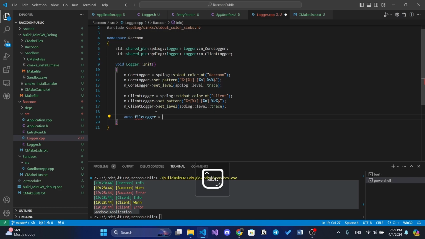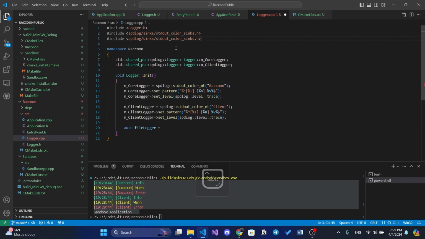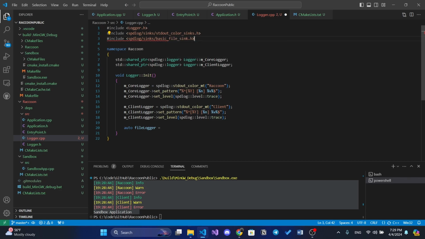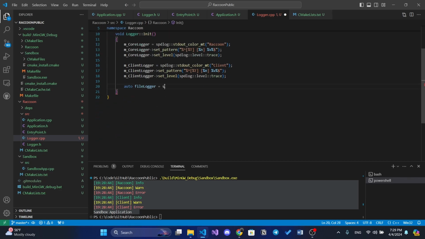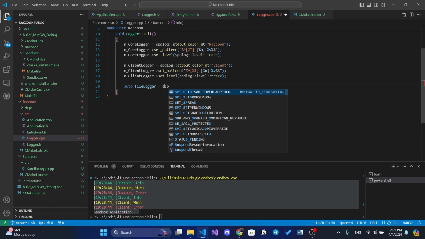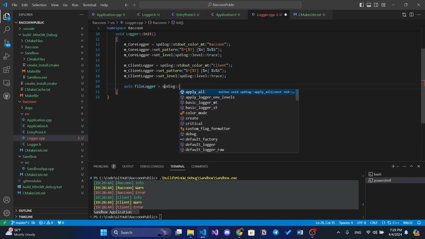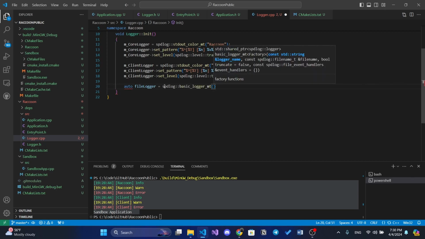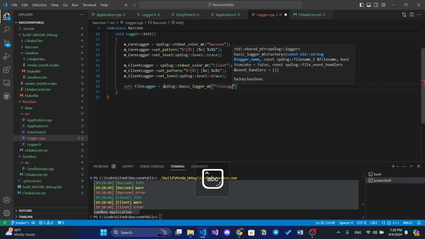For the file logger, we need to add something called basic file sink or something like that. Where is my IntelliSense? Basic file sink, yeah. So we need spdlog basic_logger_mt, and that is our file logger, and we will name it file logger.